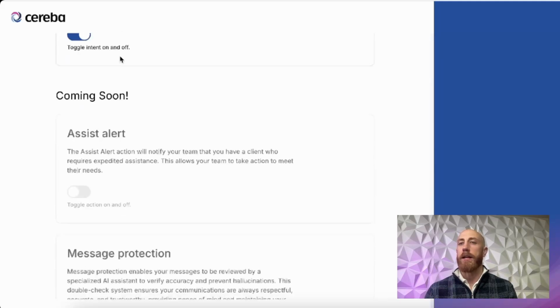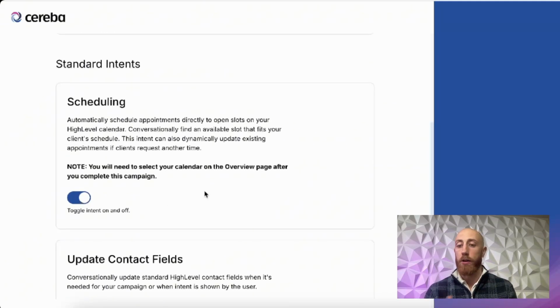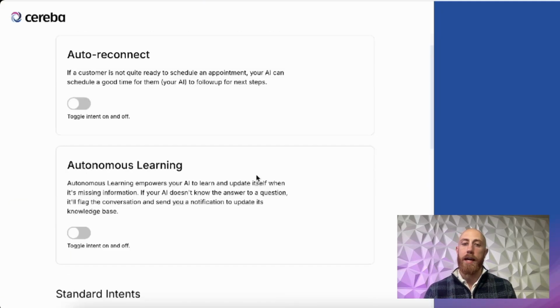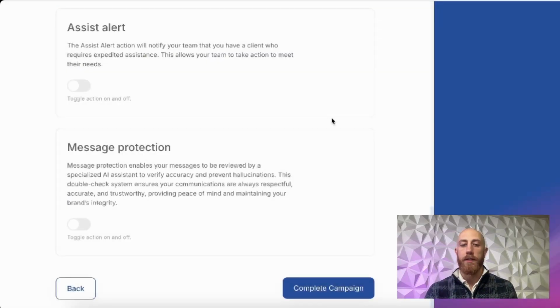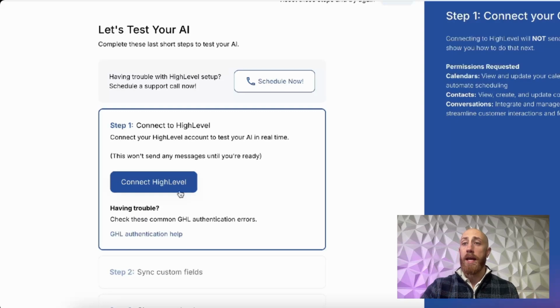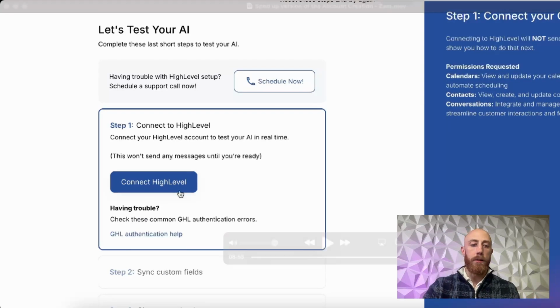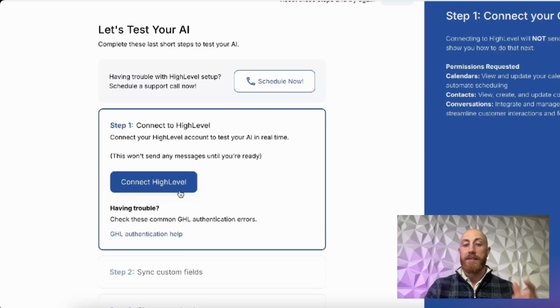And then finally, we have our digital assets, which for this example, I just used the website. What digital assets allow you to do is provide links, shareable links, PDFs, things like that you can provide to your contacts, and then you can give it some information on when you're going to use that link. So that is everything when it comes to the setup of your AI from the Cereba side.